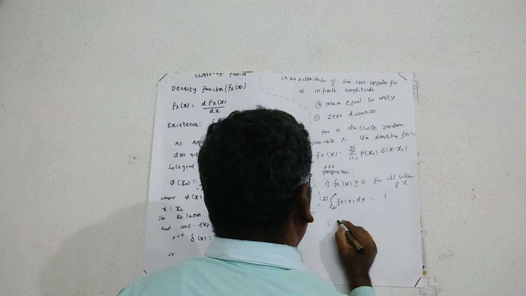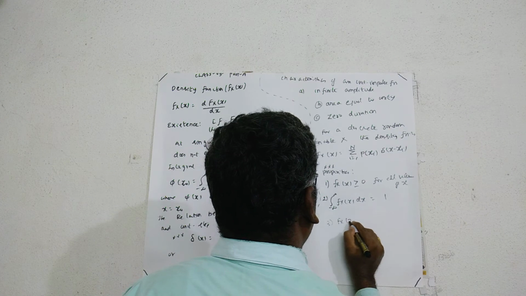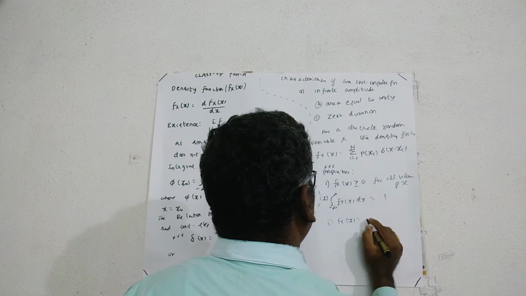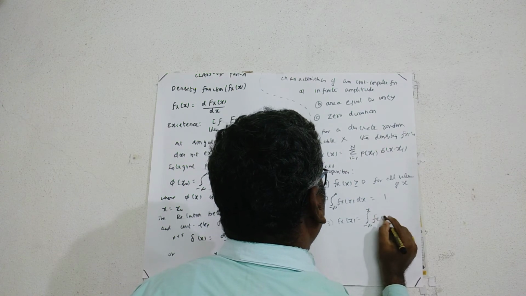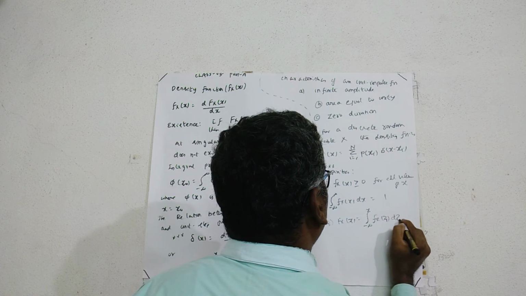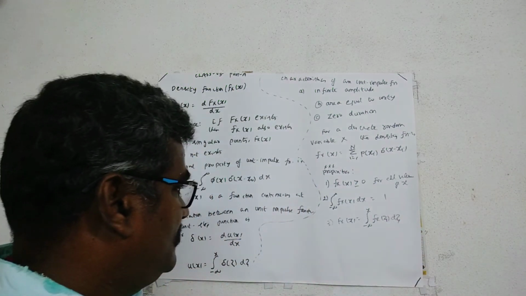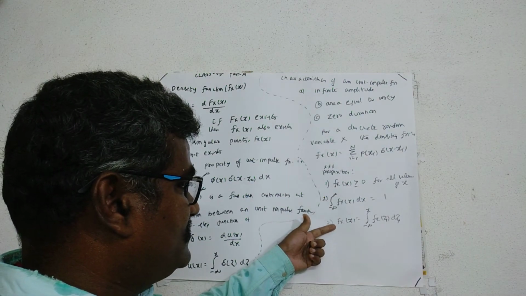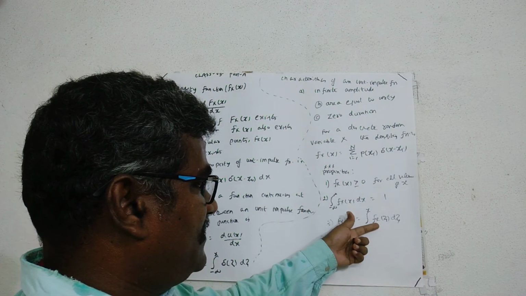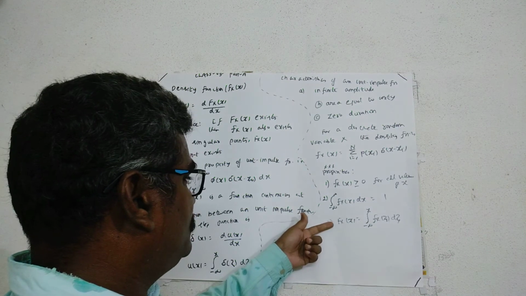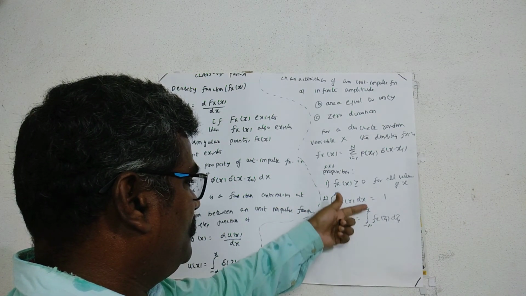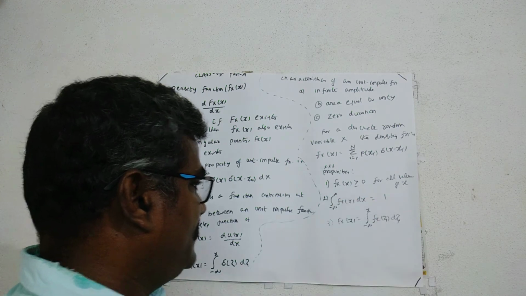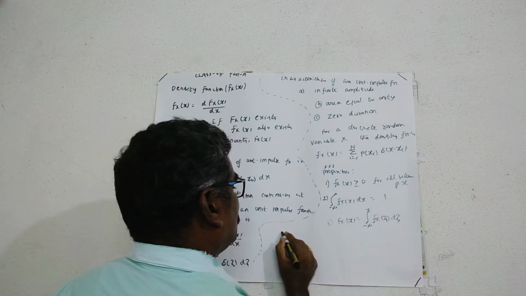Next, distribution function FX(x) is equal to integral from minus infinity to x of fX(zeta) d zeta. Okay, observe here, on the left hand side this is the distribution function, represented by a capital letter, and on the right hand side we have the density function. What is the fourth property?